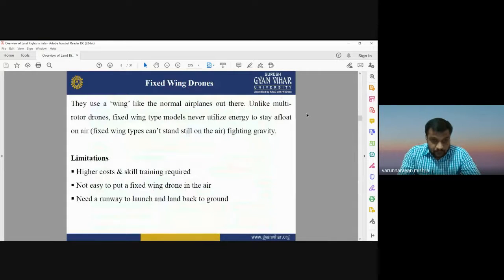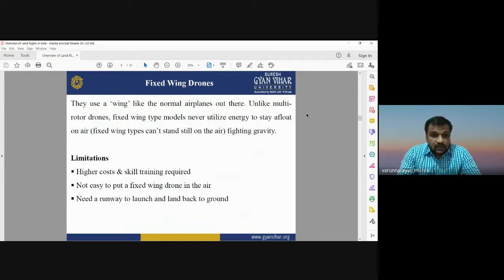Fixed wing drones, as we know, have fixed wings. They use a wing like a normal airplane, and they look like a normal airplane. Unlike multi-rotor drones, fixed wing models never utilize energy to stay afloat in the air. They utilize less energy in comparison to multi-rotor drones, because they don't need to be stabilized, since their wings are fixed.